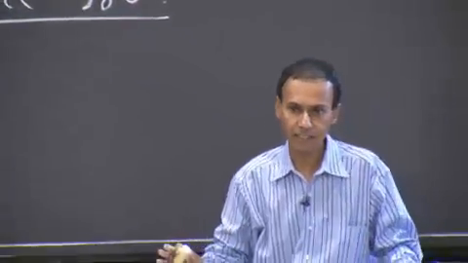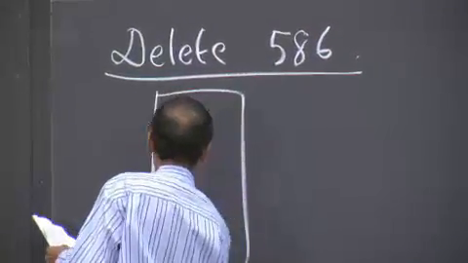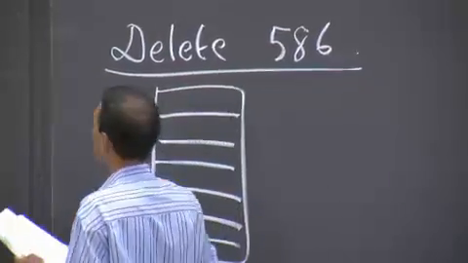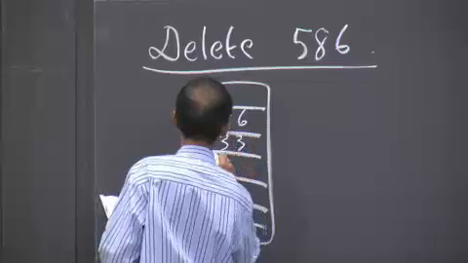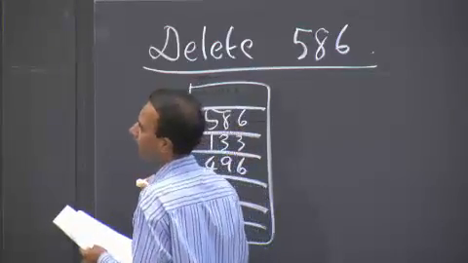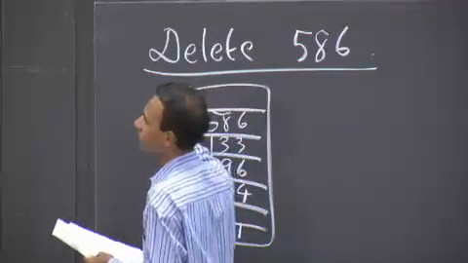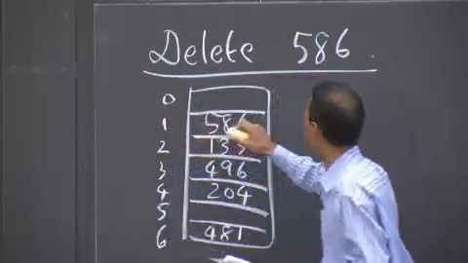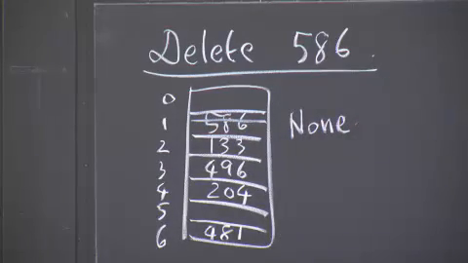So what I end up with is 586, 133, 496, and then 204, and then 481, at slots 0, 1, 2, etc. I'm deleting 586, and let's say I replace it with none.